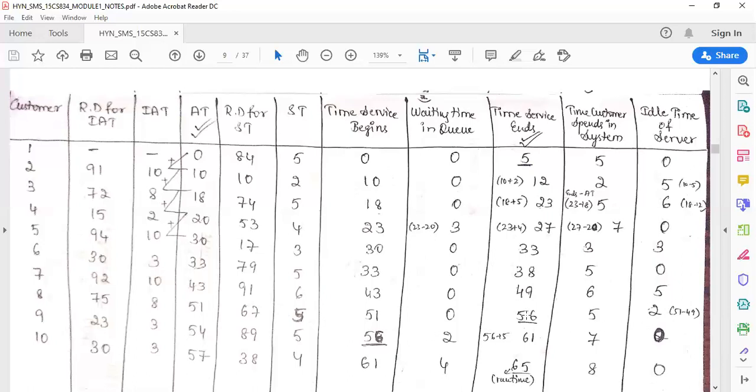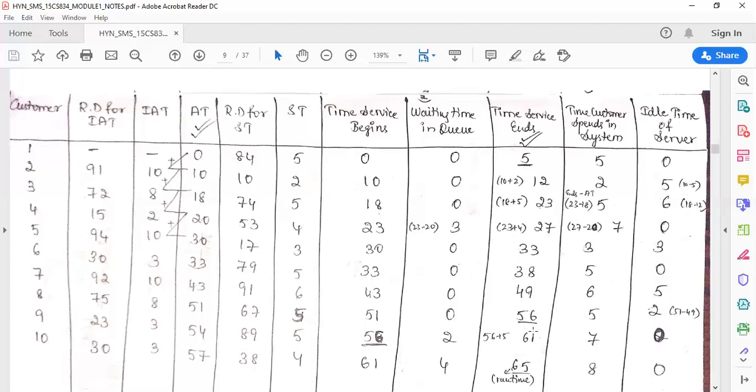Next, at 49 the server is free, but the customer is coming at 51. So between 49 and 51, the server is idle for 2 minutes. There is no waiting. He comes at 51. What is his service time? 5. So 51 plus 5, I will get 56. Total time spent in the system is 5.